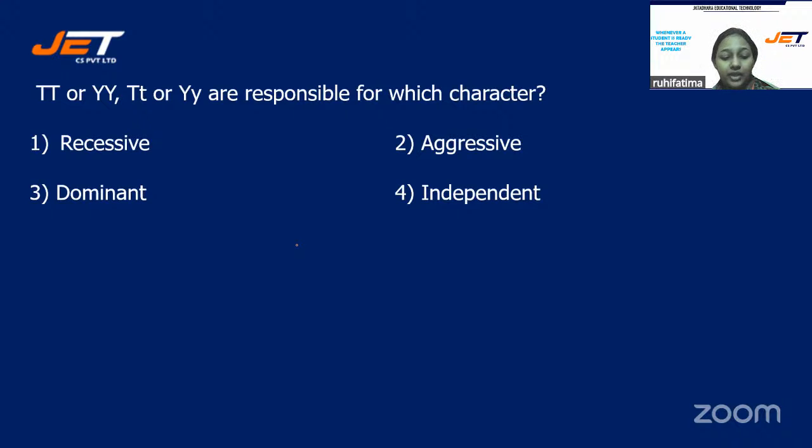Those who have done Mendel's experiment very well must be knowing this answer. This is again a very easy question. The alleles are there. You have to tell whether they are recessive, aggressive, dominant, or independent.